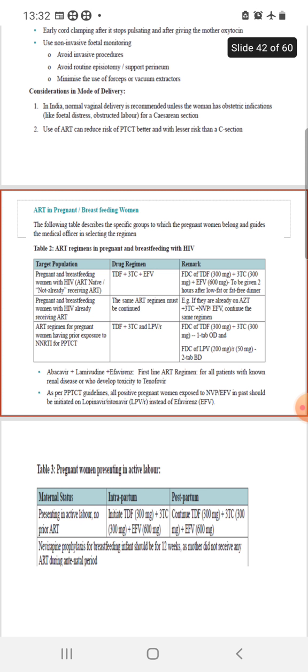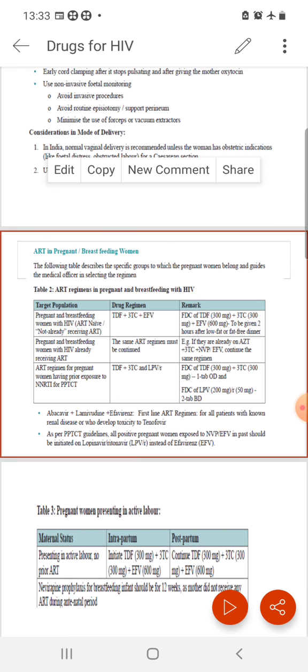Then we have to use lopinavir, ritonavir as protease inhibitor, because in repeat pregnancy, with nevirapine, efavirenz, it is seen that there is more chance of resistance against those NNRTI. That's why you should use tenofovir, lamivudine plus protease inhibitor, lopinavir, ritonavir. Okay, here the dose of lopinavir, ritonavir is 200 milligram lopinavir, 50 milligram ritonavir, 2 tablets twice daily.